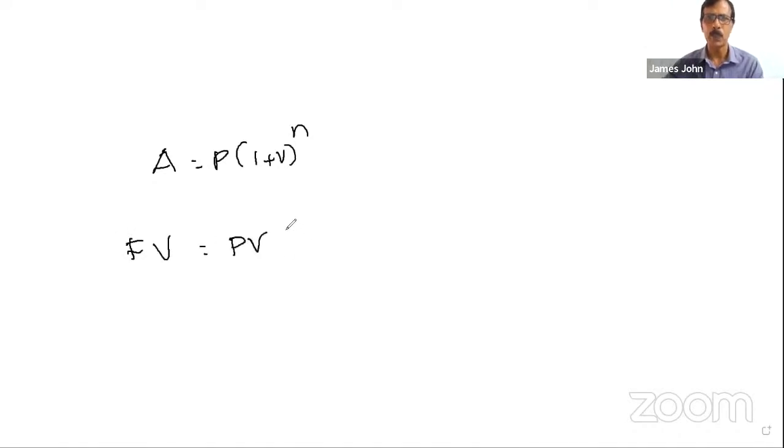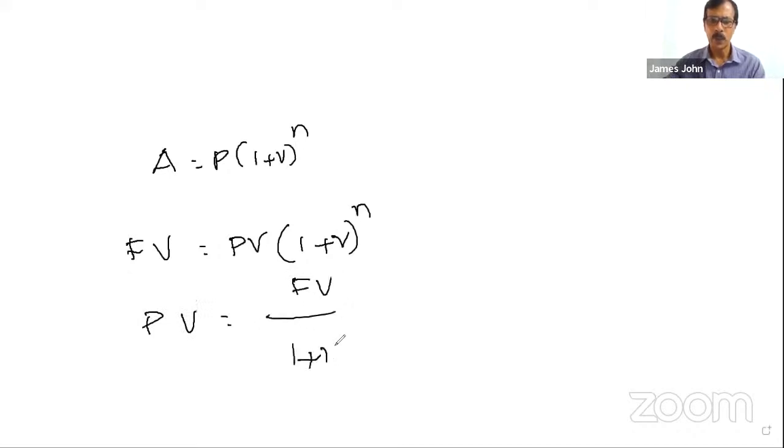Yes, here, see, you have learned this formula. Compound interest, there is a formula: A is equal to P into 1 plus R the whole raised to n. Here, this is the cumulative amount, the amount which you are getting after a certain period, or I'll put this as the future value. This is equal to P, the amount you are investing now, which I can name as PV, into 1 plus R the whole raised to n. Or from this, present value is equal to future value by 1 plus R the whole raised to n. So this formula we make use of in bonds very often. So you have to be very thorough with this.